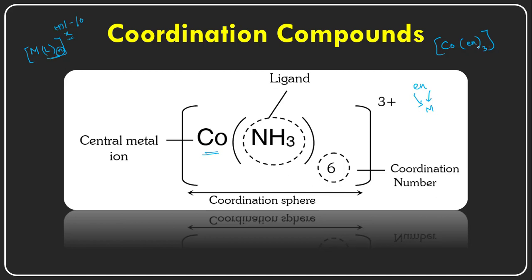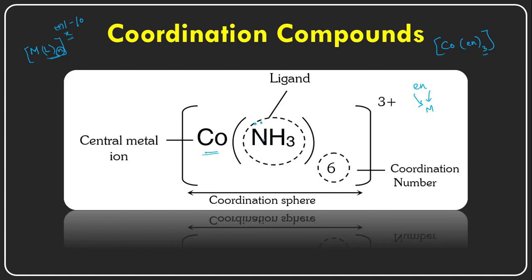So here, what is the coordination number? The coordination number is not the number of ligands, right? It is not the number of ligands. The coordination number will be equal to the number of ligands only if the ligand is monodentate, having only one donor atom, like ammonia.